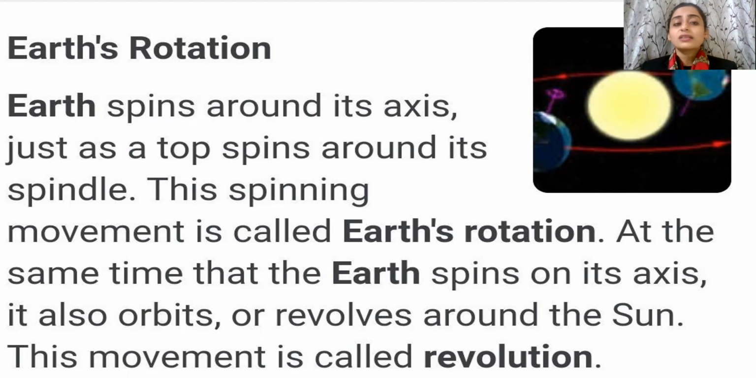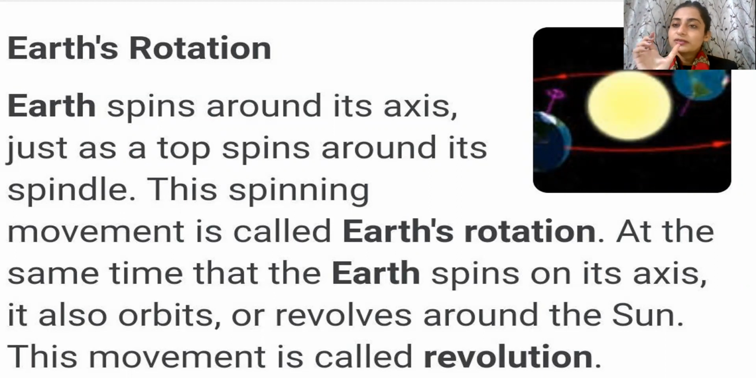What is it? Earth spins around its axis just as a top spins around its spindle. Children, you must have all played with this one thing called a top. In Hindi we call it lattu. You must have played with this in your childhood, or maybe even now. So it actually rotates in one place, and that particular space is known as its axis.